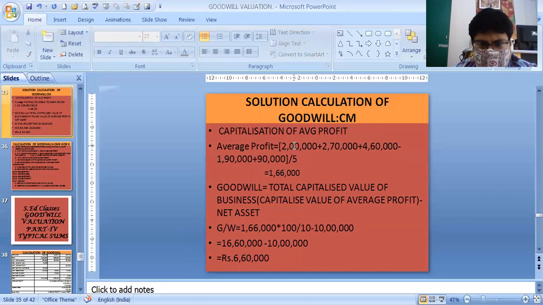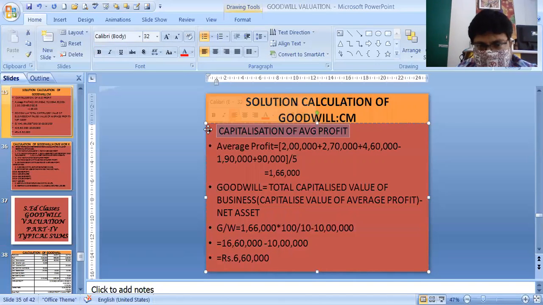Now we will calculate goodwill through the capitalization of average profit method. We already have calculated 1,66,000 as our average profit. The goodwill formula is the total capitalized value of business, that is the capitalized value of average profit, minus net asset, which is capital employed.